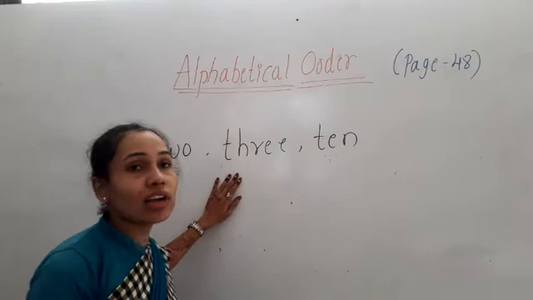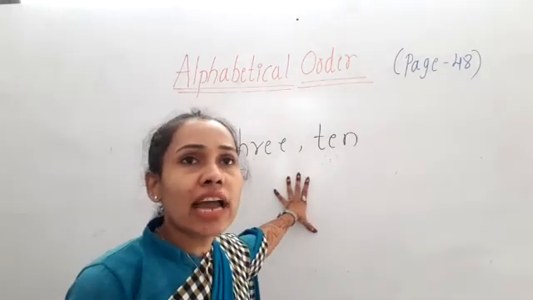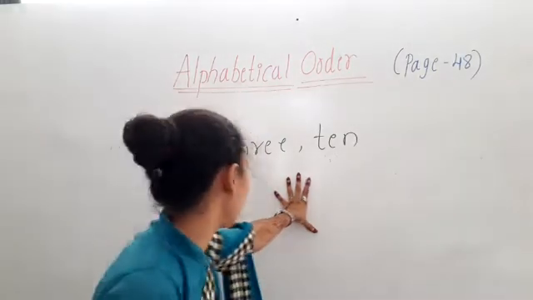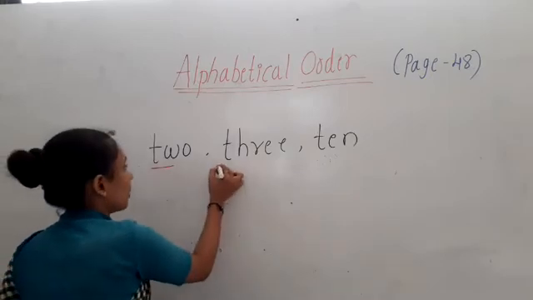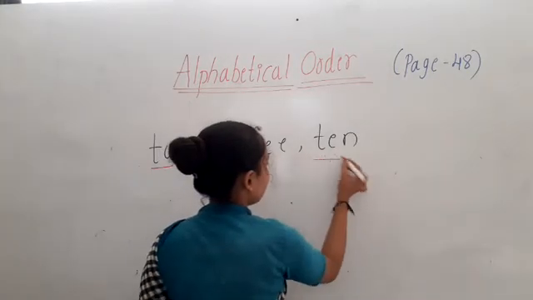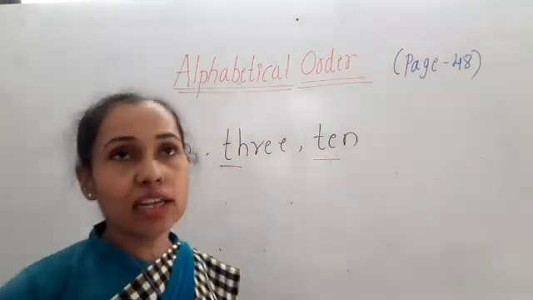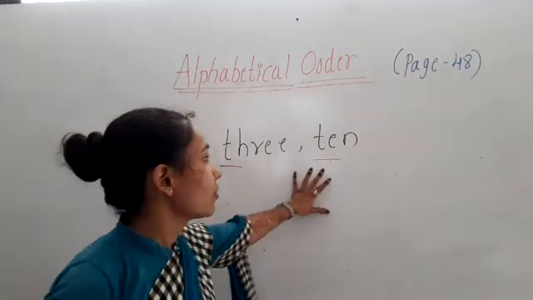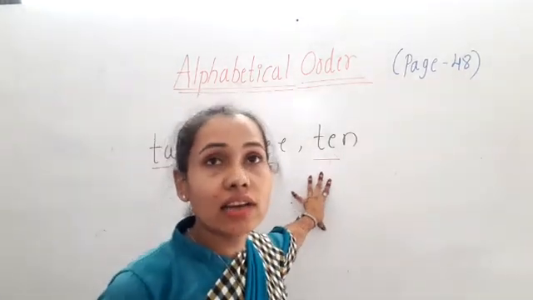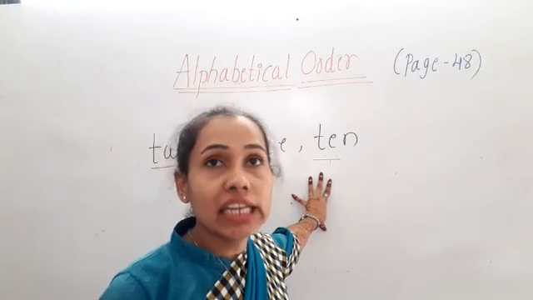In this case, look at these words. Look at the beginning letter of these words. Here there is a T, in this word also there is a T. In all three words, the letters are starting with T.